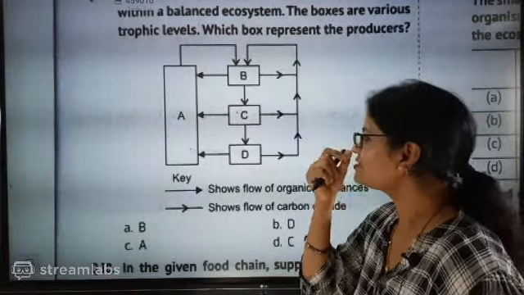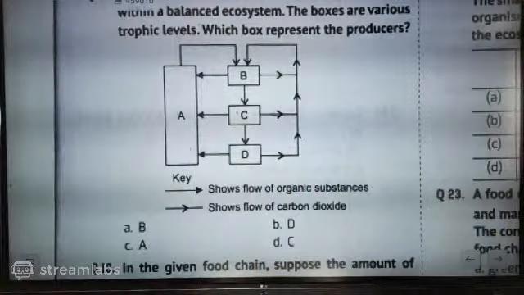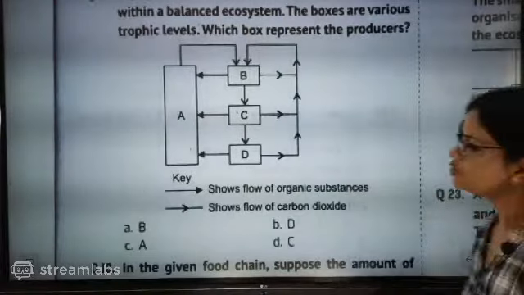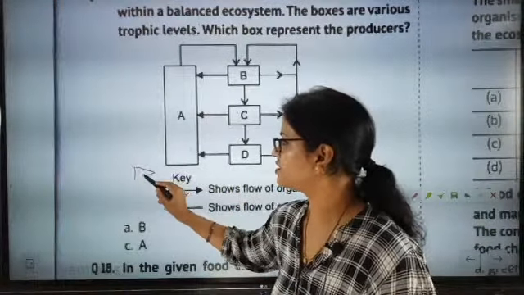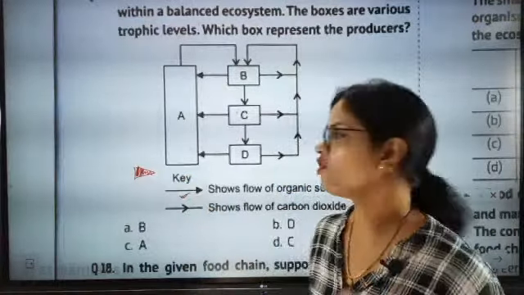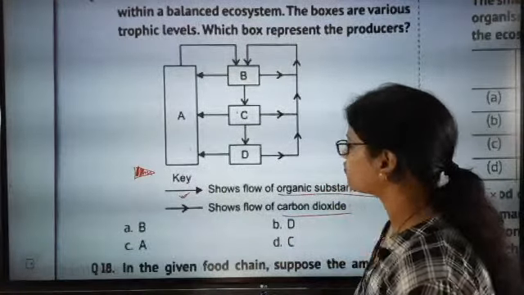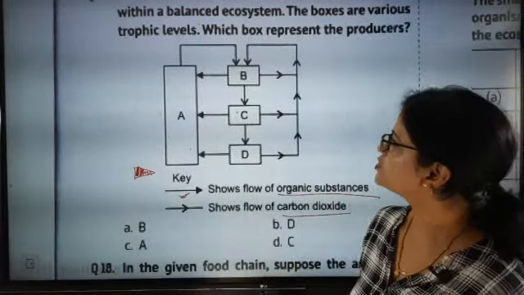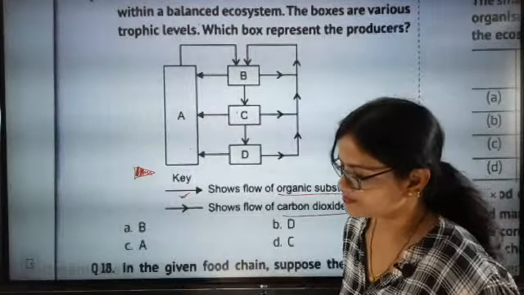You have to first think one thing. There is one very important thing. I think you ignored this point. There are two different types of keys given to you. This key, the fully shaded one, shows the flow of organic material substance, and this one shows the flow of carbon dioxide. Now you think nicely.